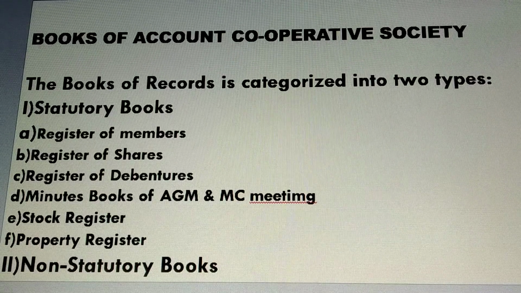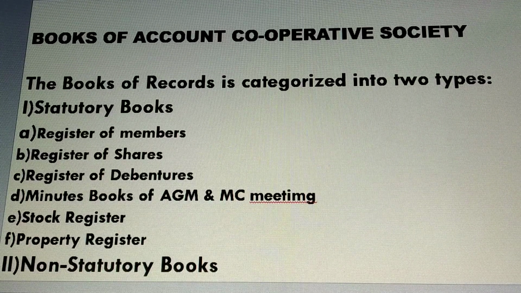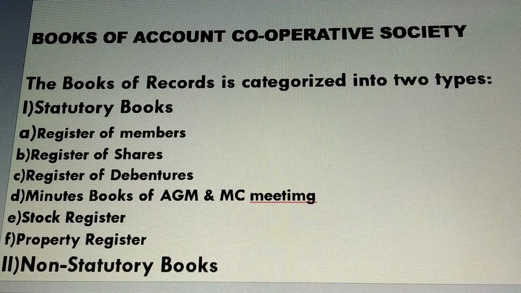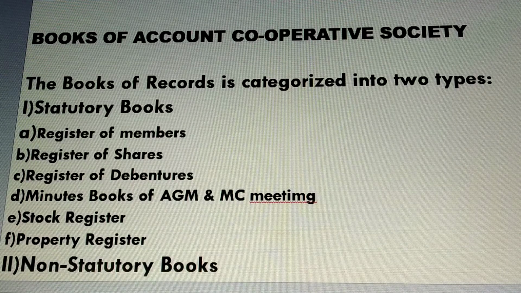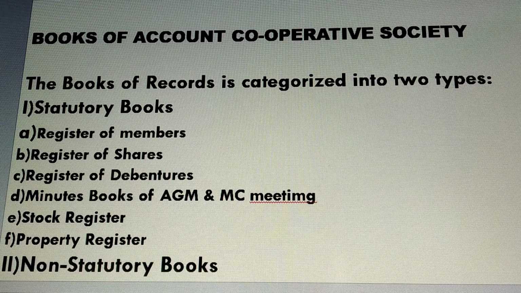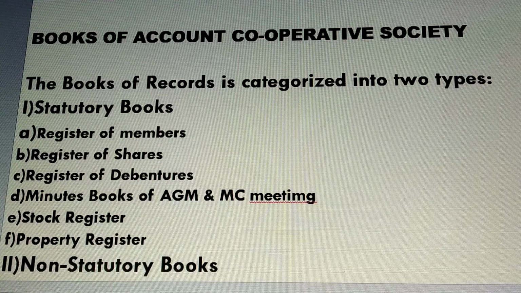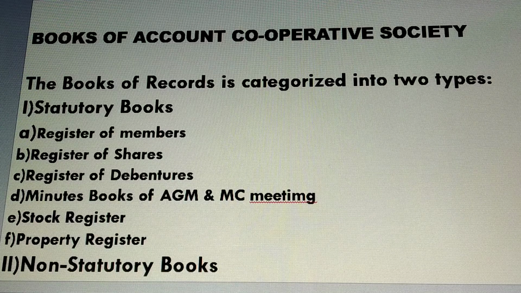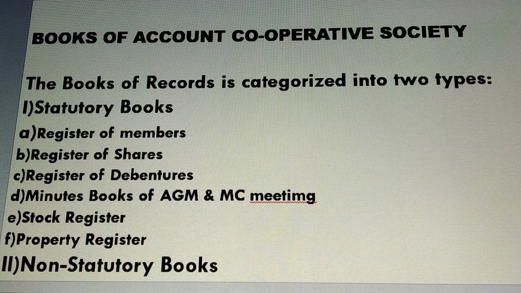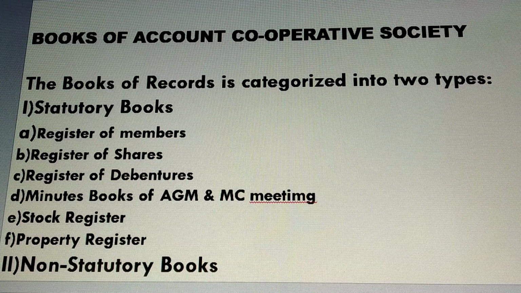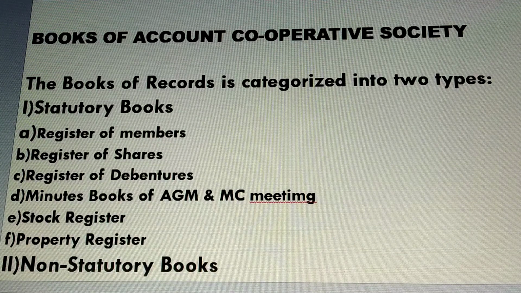In the last class we have already started with a new topic, that is accounts of cooperative society, and in that we have seen the meaning of account and the term accounting. Also we have discussed the needs and importance of accounts.